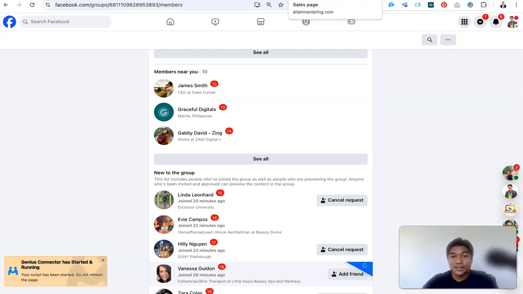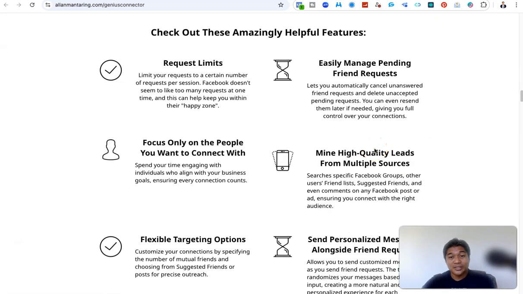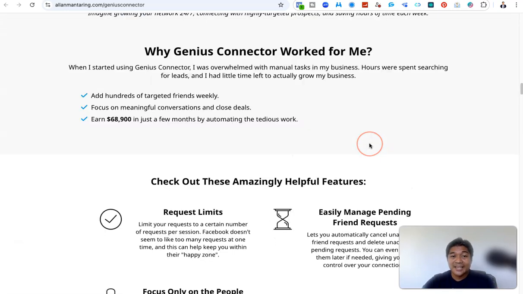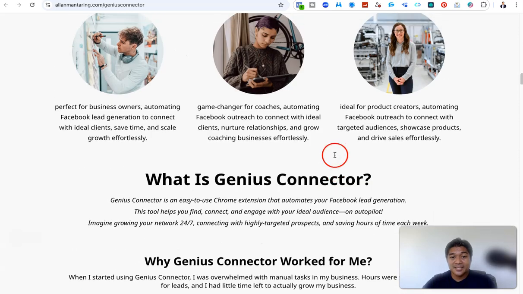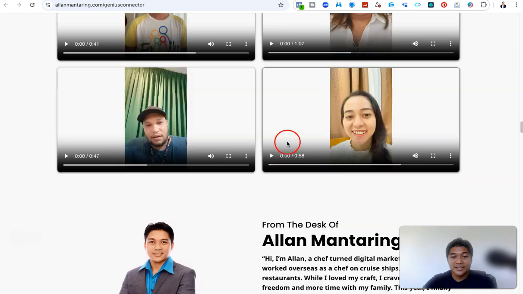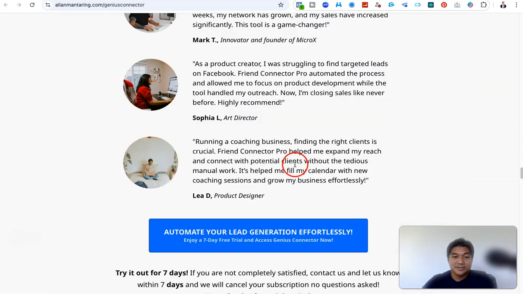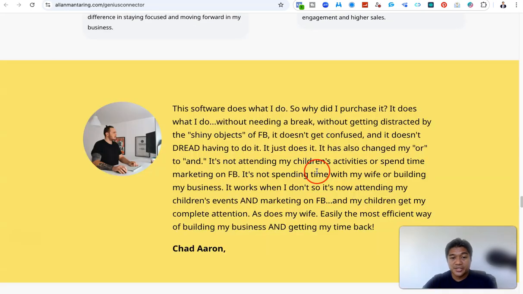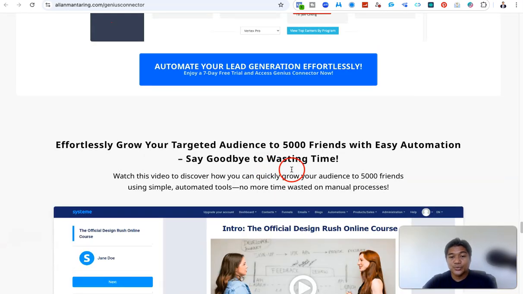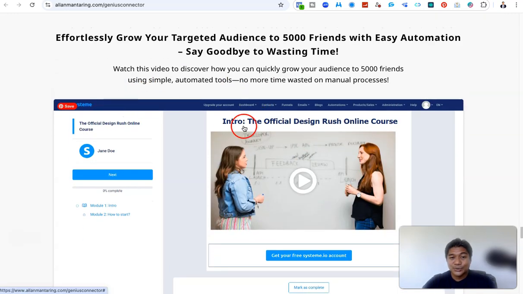For example, while shooting this video, I'm currently editing the sales page of this Genius Connector. Here there's a video testimonial. Just for demo purposes, I put that video here.